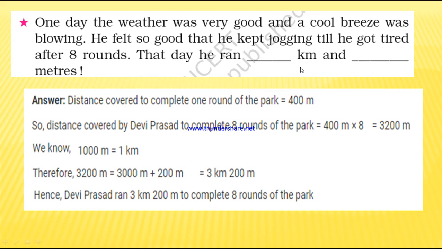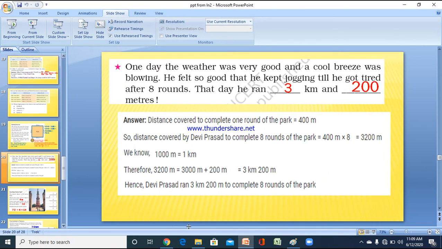But here they asked in kilometer and meter. It's very simple. If you have the solution in meter, to give kilometer and meter, the last three digits you take as meter. So the last 3 digits are 200. 200 will be meter, and the remaining digits will be kilometer. So 3 kilometer 200 meter. So on that day, he ran 3 kilometer 200 meters.